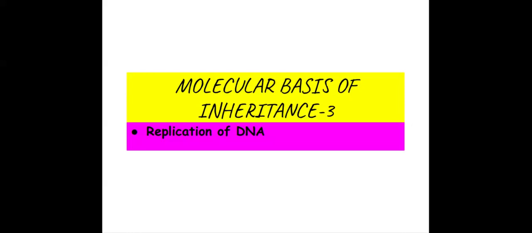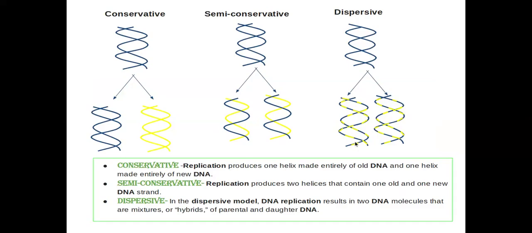Hello students, in this tutorial we'll be studying the concept of replication of DNA. As you can see in the slide, there are three models proposed for replication of DNA: conservative, semi-conservative and dispersive model. According to the conservative model, the parent DNA helix will produce two daughter DNA helices, one entirely old and one entirely new.